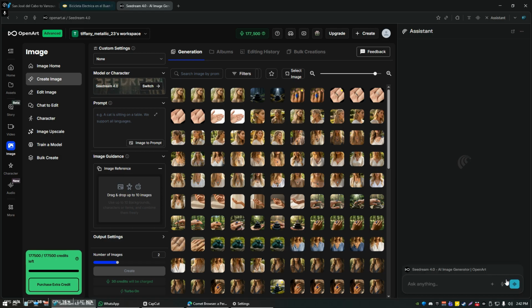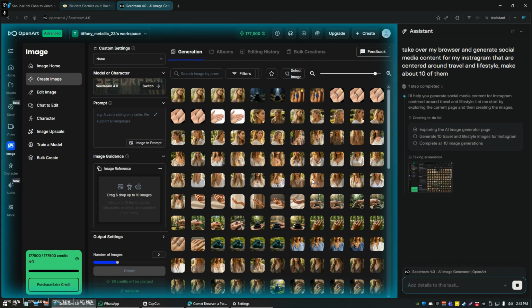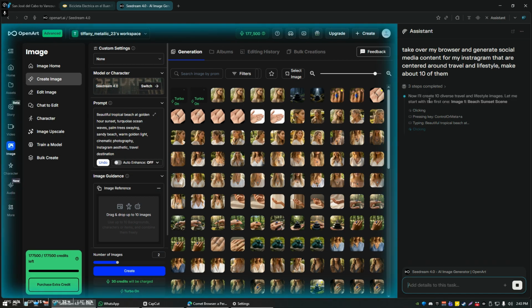So now it's going to look at the website you've got open, which is OpenArt. We talked about this in a previous lesson, the image generation lesson. And it's going to actually be able to use the interface that I'm looking at here and actually handle some of my productivity, right? So not only is it going to be able to handle some of my productivity, it's actually going to do some of the thinking for me, right? Okay, so what are some interesting ideas for social media travel posts? Well, as you can see, it's already typed in some prompts and it's coming up with some ideas.